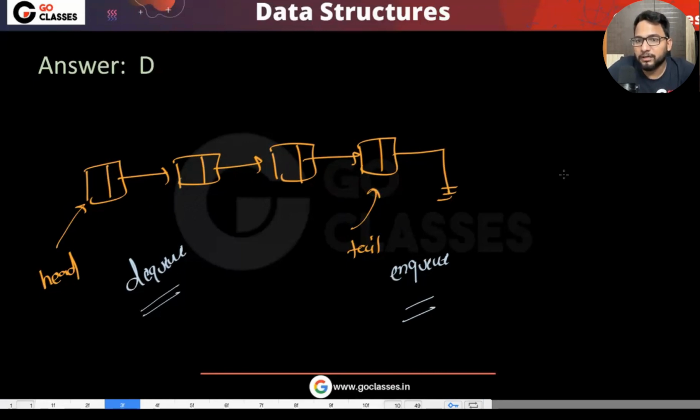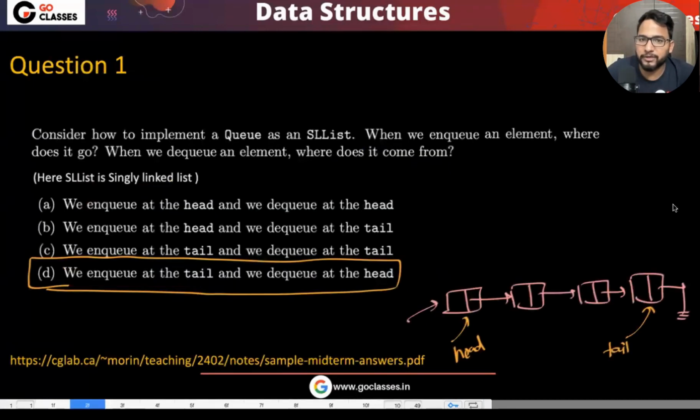Someone is asking whether we have to guarantee a constant time upper bound in push and pop. No, this is not wrong. It is just unnecessarily higher time complexity. I cannot say it is wrong as long as you provide the functionality of NQ and DQ. It is not wrong, but it is not better, right? These are just intuitive questions. Not exactly, I can't say such a question cannot be asked in GATE, but I want to check some intuition. I hope the pre-assumption is okay: how to implement a queue as a singly linked list with the best time complexity.